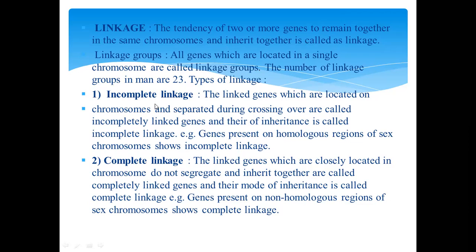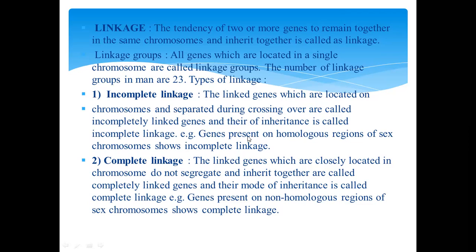Next, the types of linkage: incomplete linkage and complete linkage. Incomplete linkage: the linked genes which are located on the chromosome and are separated during crossing over are called incompletely linked genes, and their inheritance is called incomplete linkage.